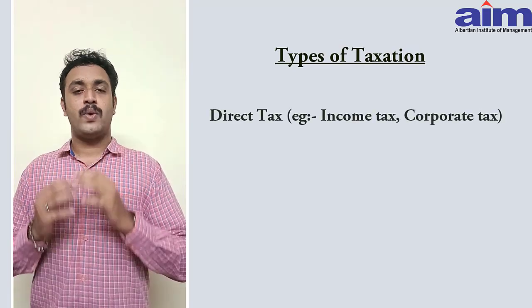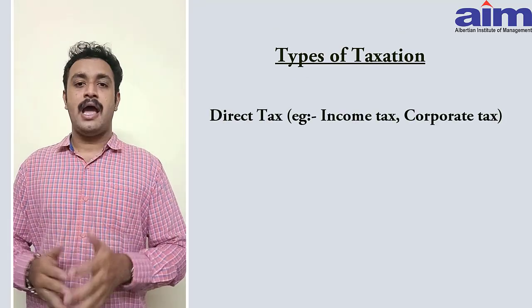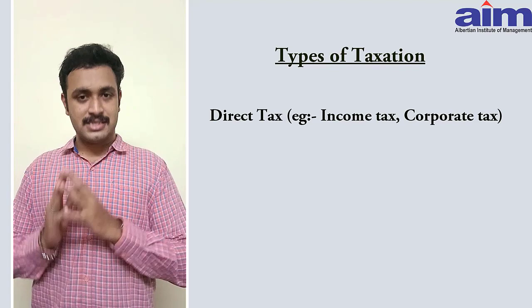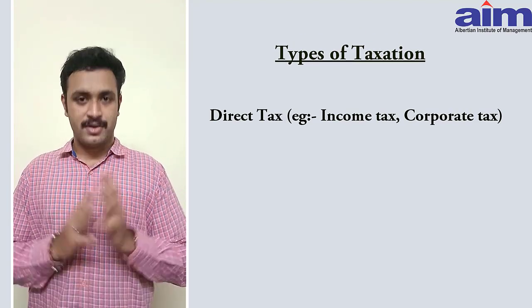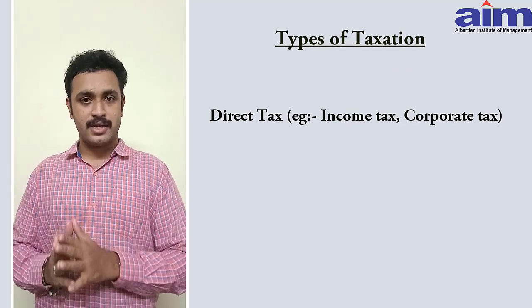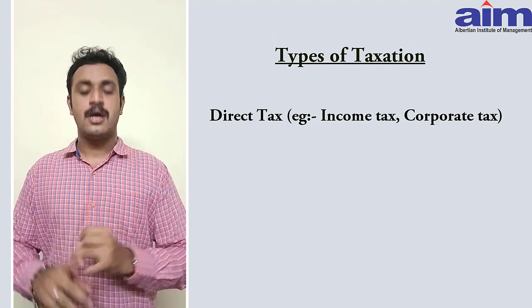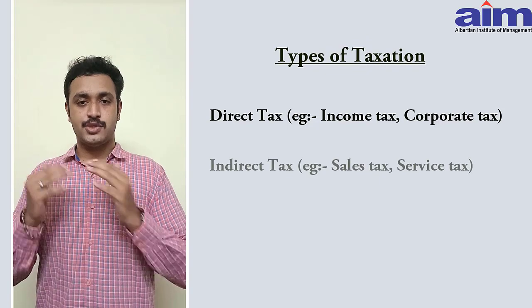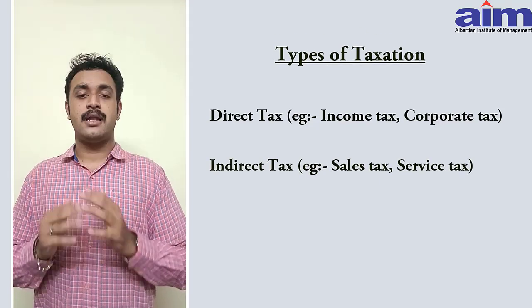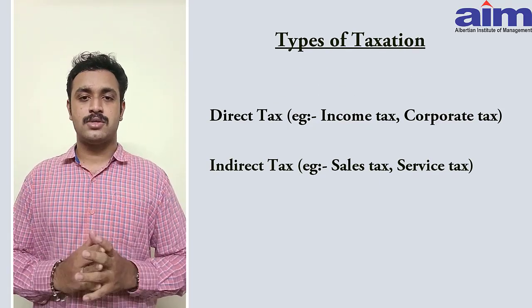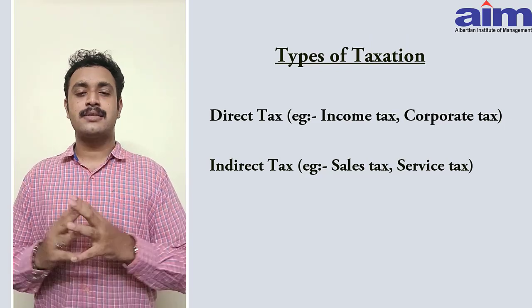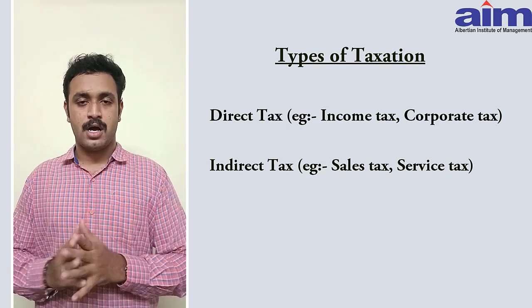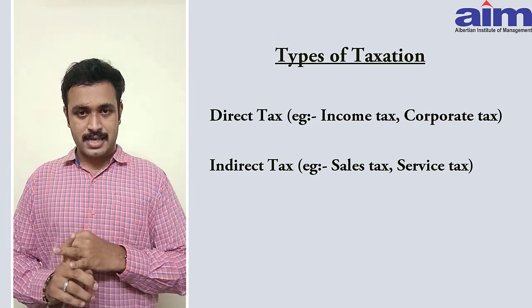Direct tax: when the liability to pay and the incidence lie on the same person, it is known as direct tax. Examples for direct tax are income tax, corporate tax, etc. Whereas when the liability to pay and the incidence lie on different persons, it is known as indirect tax. The examples for indirect taxes are service tax, sales tax, etc.